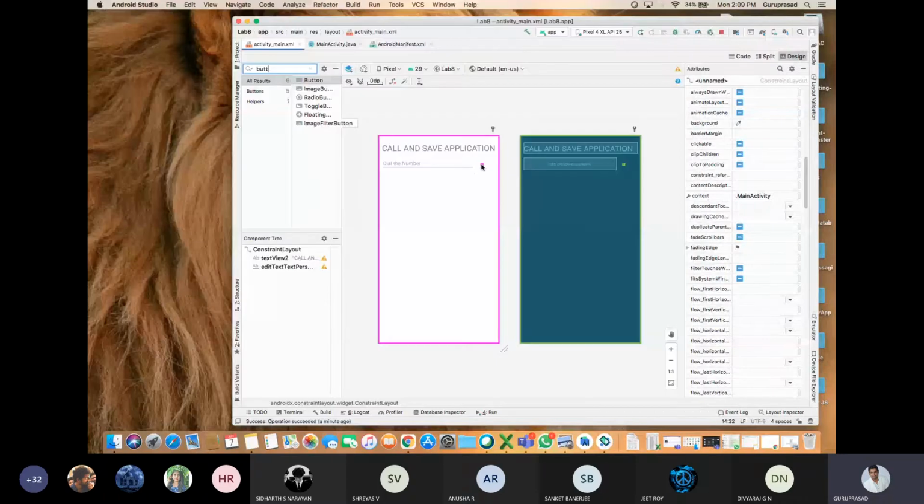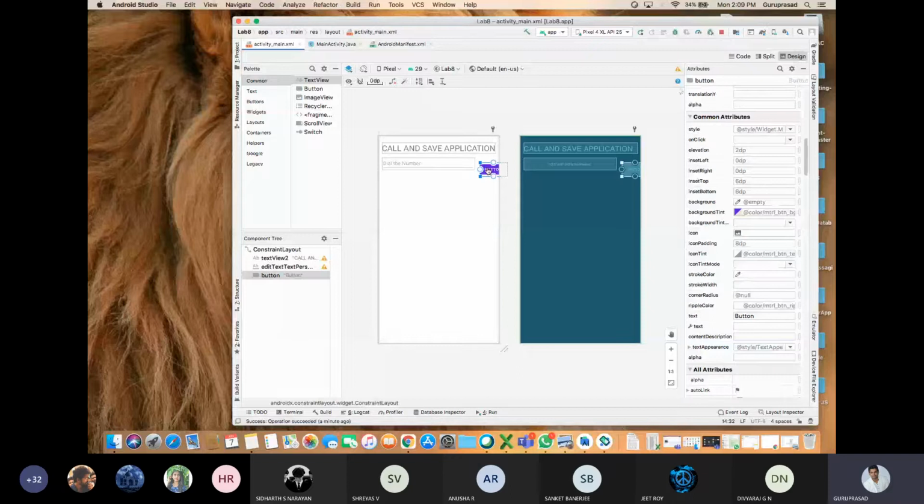I'll drag and drop there. Okay, constraint, first thing is you need to define the constraint. Before defining the constraint, I'll rename it. Double click, it will go to the text, delete, enter. Okay, I'll define the constraint. I'll make it small and I'll drag and drop here.